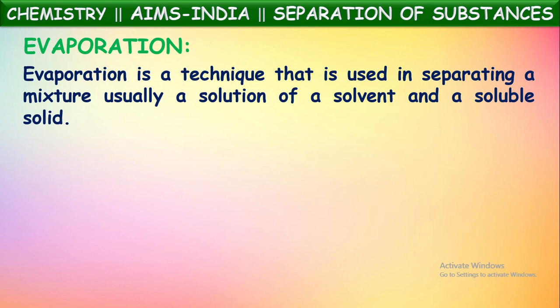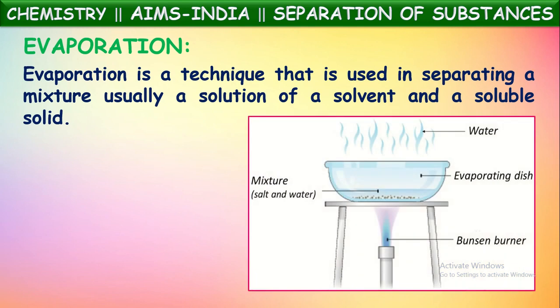It is soluble in water. Such mixtures cannot be separated by filtration. For their separation we use the evaporation method. In evaporation, we can separate a mixture of solid and liquid where the solid is dissolved in the liquid. So this is the technique of separation by evaporation.